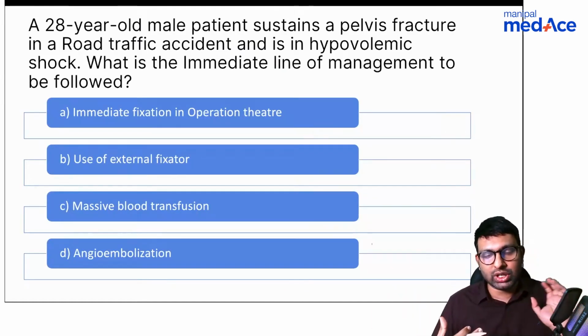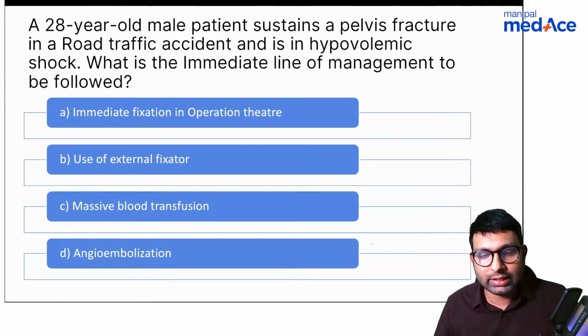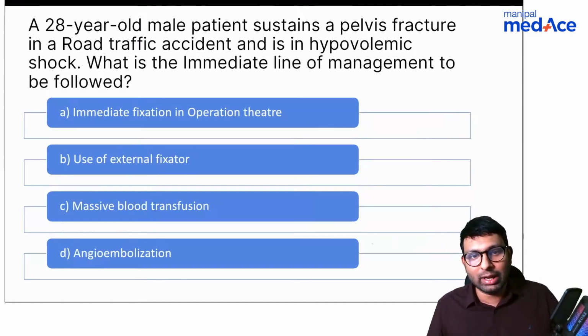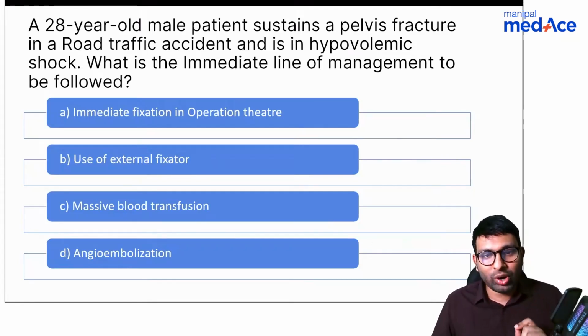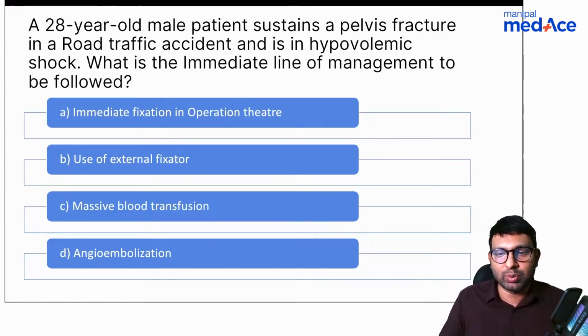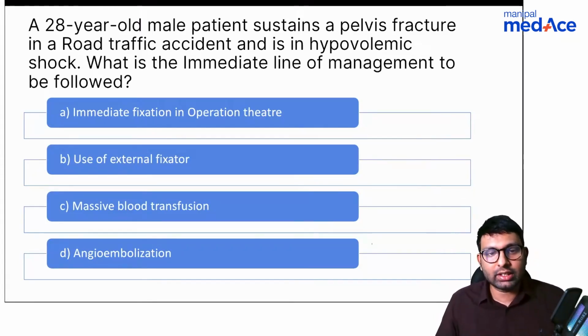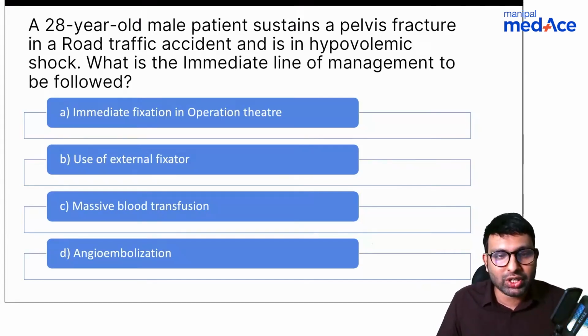Now that we've discussed two chapters, let's get back to ortho again. Here is a question for you. A 28-year-old male patient sustains a pelvis fracture in a road traffic accident and he is in hypovolemic shock. What is the immediate line of management that is to be followed? Is it to immediately fix it in the operation theater?